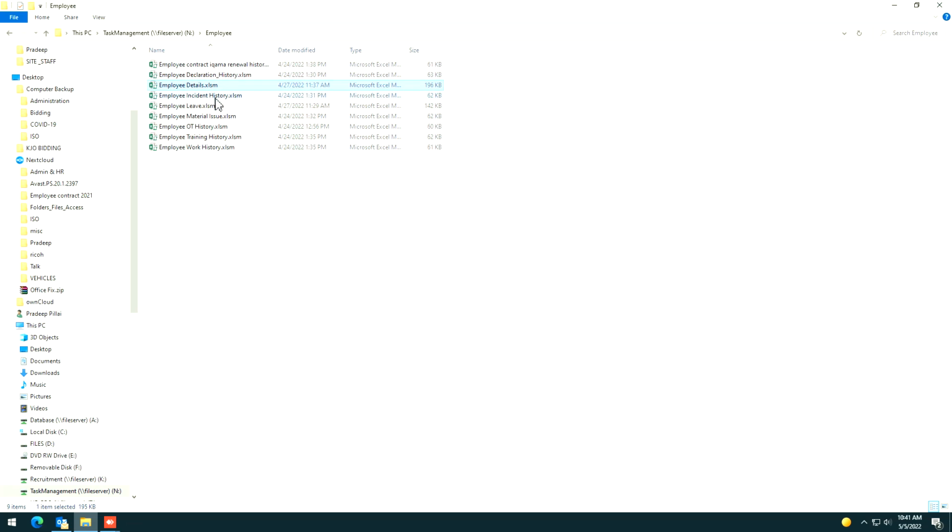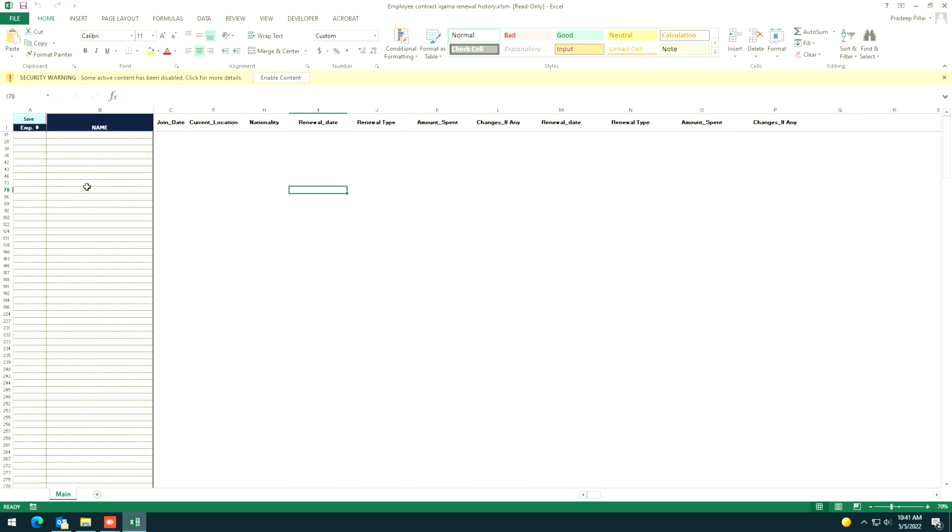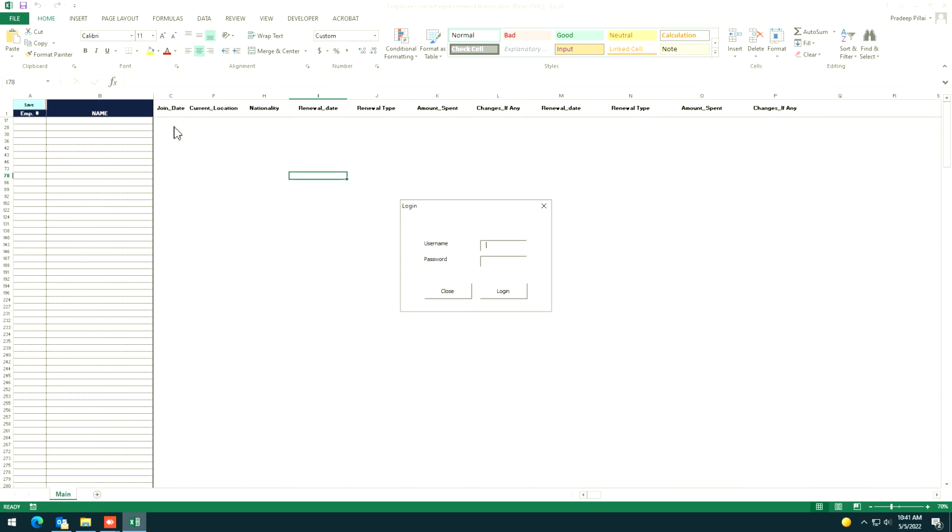Now, employee incident, I'll come one by one now. This is not dependent. The employee contract, iqama, renewal history and all, HR will take care of it, and the HR department should mention it. Okay, the employee's name, again they need to log in, and once they log in, the employee name is there.